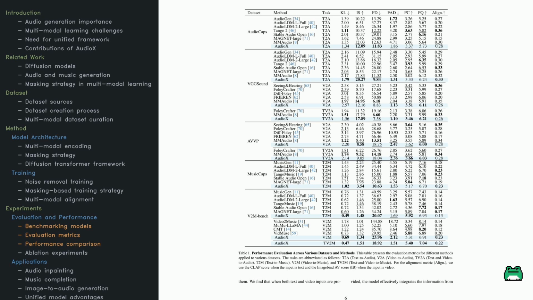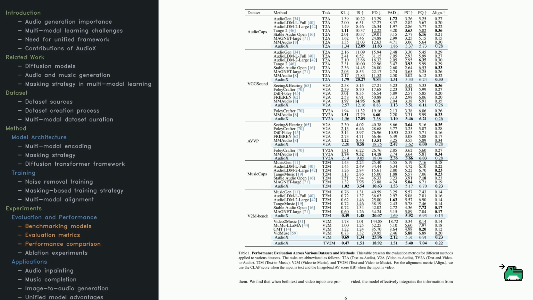KL divergence checks how closely the generated audio follows real-world distributions. Inception score measures quality and diversity, while Frechet distance, or FD, and Frechet audio distance, or FAD, compare generated samples to actual audio. Production complexity, PC, and production quality, PQ, look at naturalness and the overall listening experience.